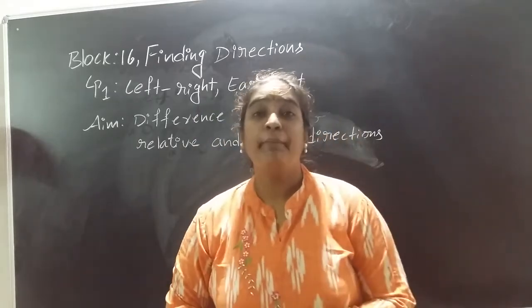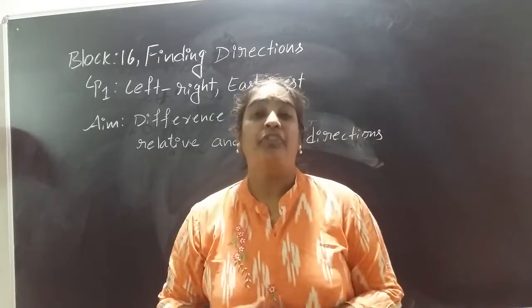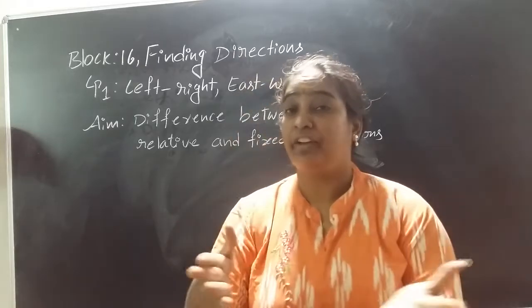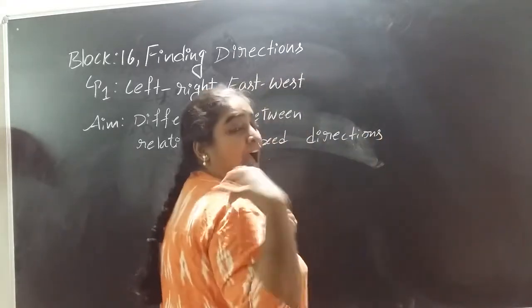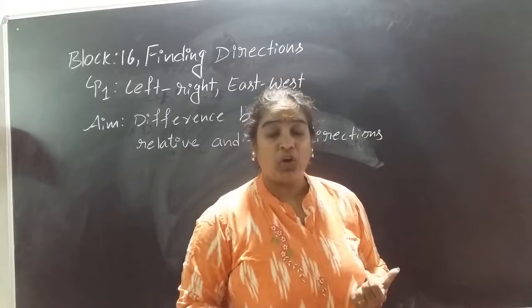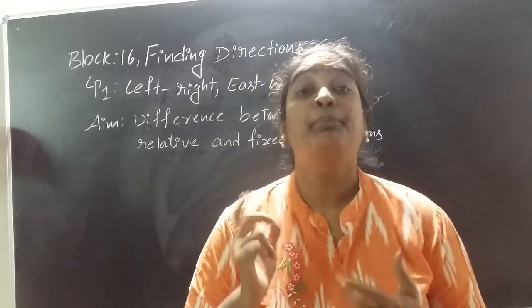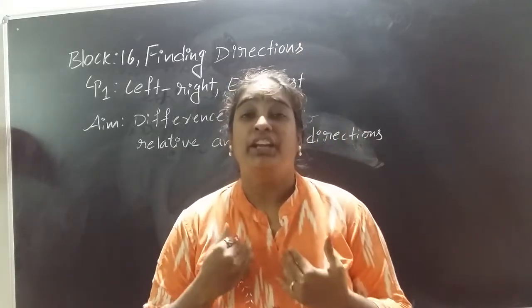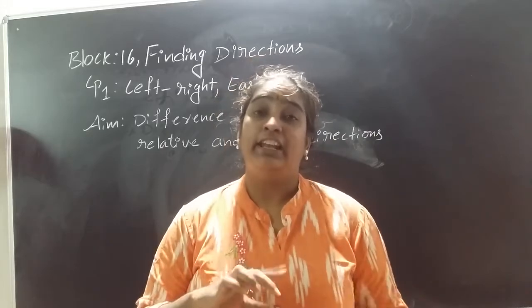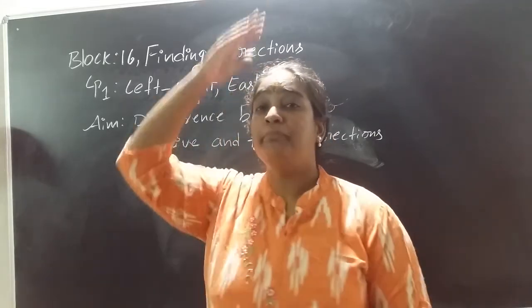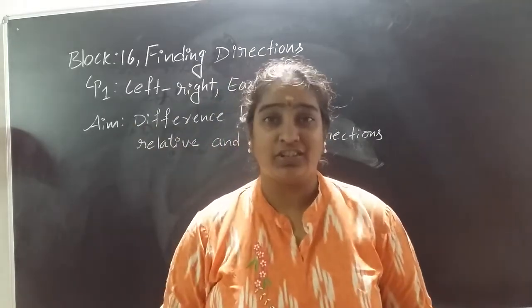So exactly what happened here? The left and right hand sides and my front and back have changed because I have changed my position. When I changed my position, the left and right, the front and back also changed.